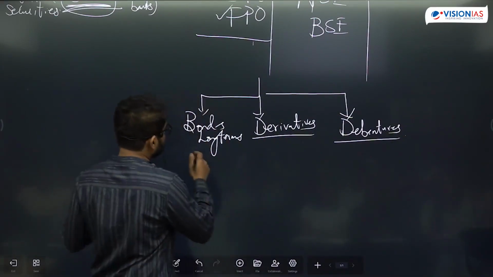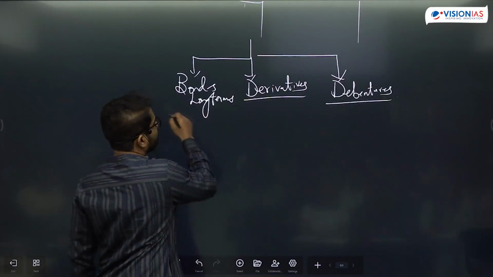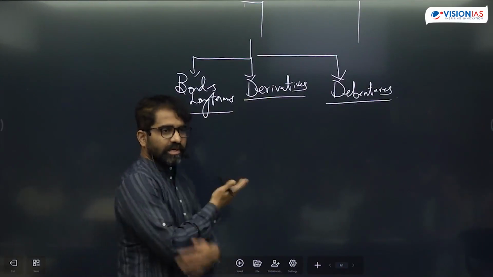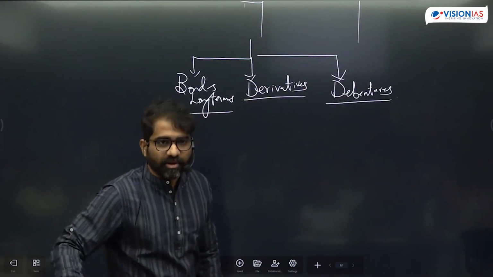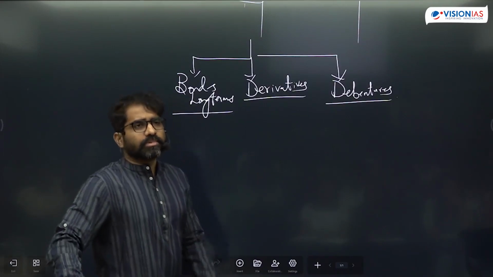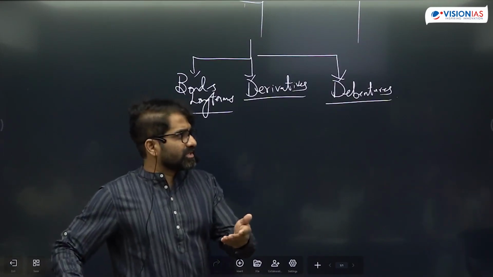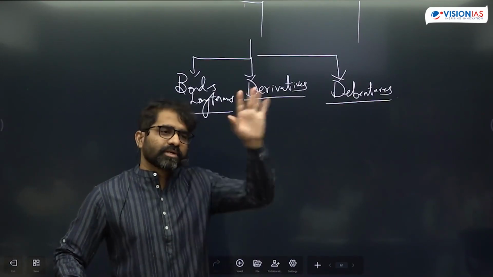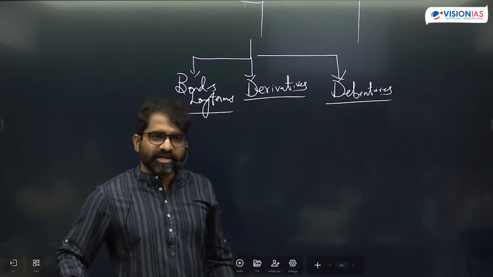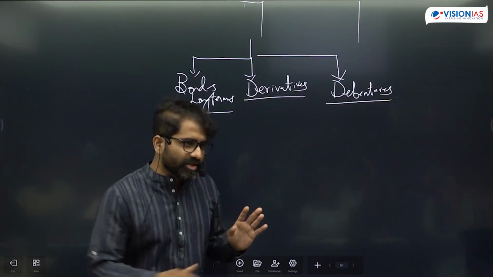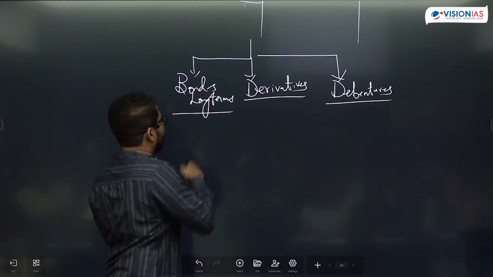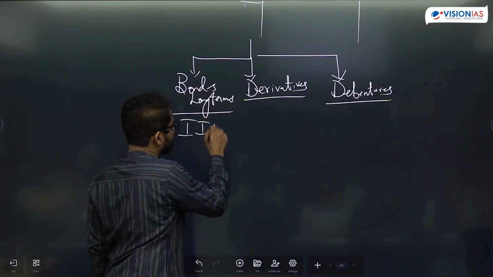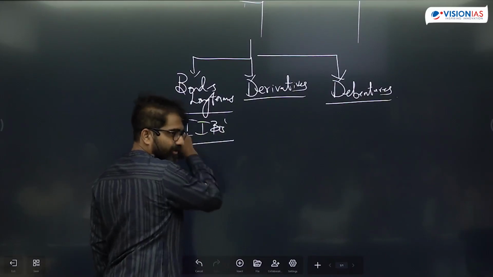In bonds, there are different types of bonds. We talked about masala bonds, inflation index bonds. Recently in the news there were electoral bonds, but we're not interested in electoral bonds, right? Inflation index bonds are there; yesterday we solved one question here.